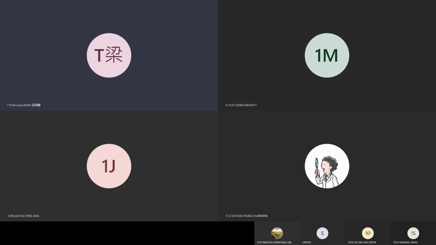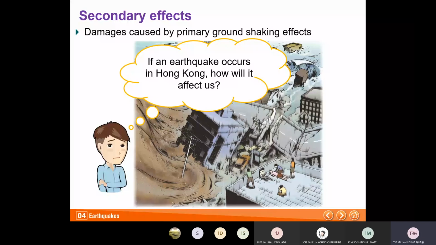So if an earthquake affects Hong Kong, how will it affect us? How will an earthquake affect Hong Kong? Do you think buildings will collapse in Hong Kong because of an earthquake?